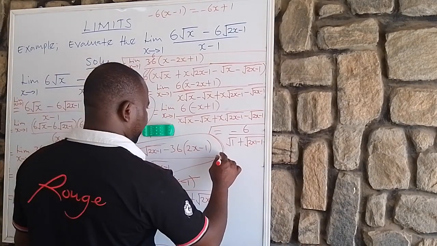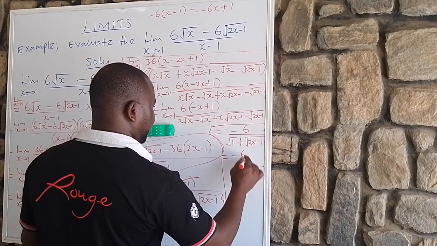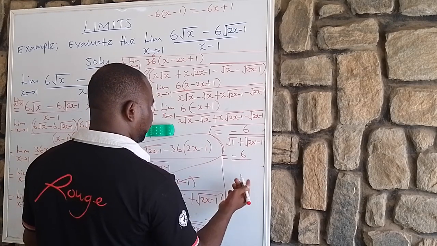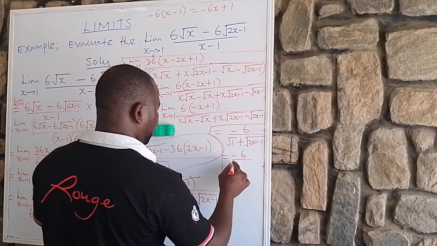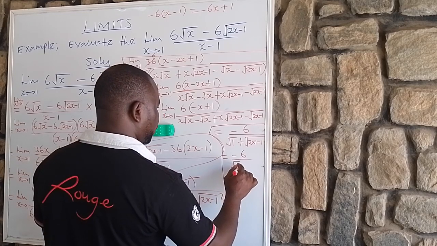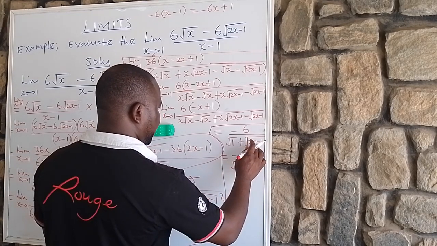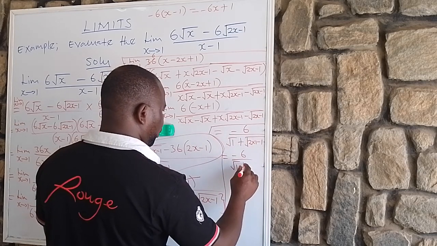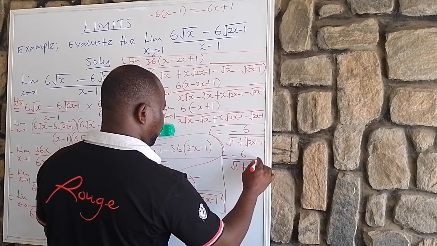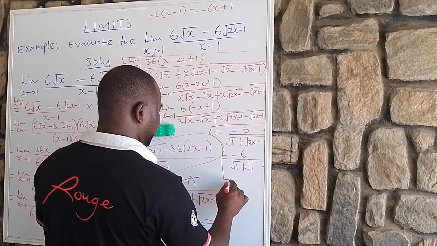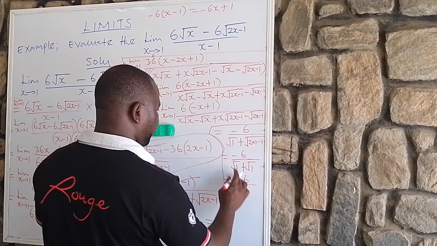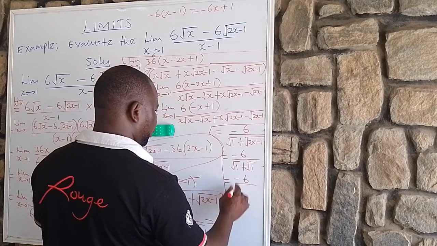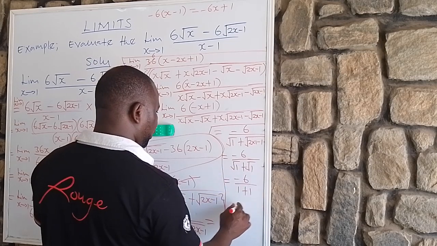So here is equal to minus 6 all over root 1 is 1, plus root 2 times 1 is 2, minus 1 is 1, so root 1 is 1.